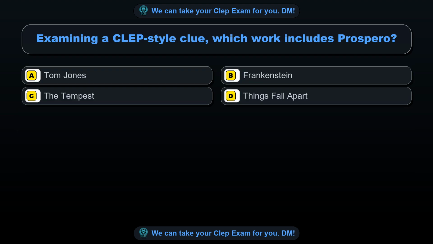Question 91. Examining a CLEP-style clue, which work includes Prospero? Option A, Tom Jones. Option B, Frankenstein. Option C, The Tempest. Option D, Things Fall Apart. The correct answer is option C, The Tempest.